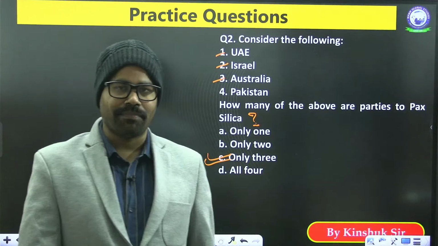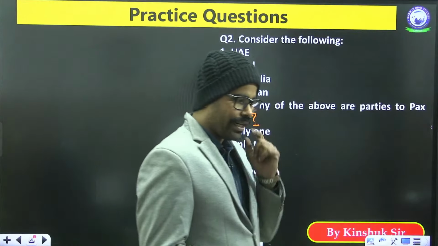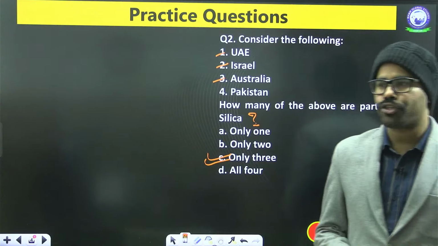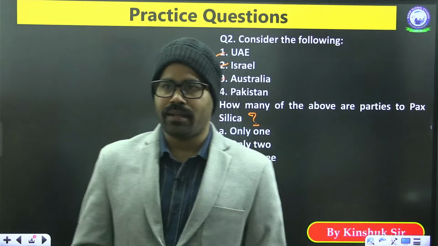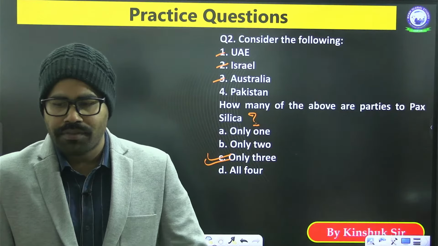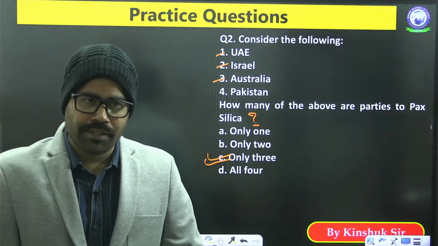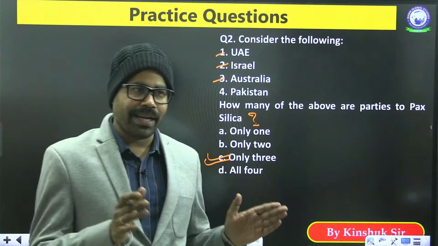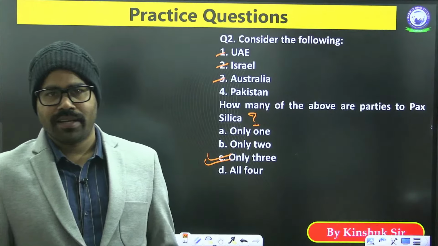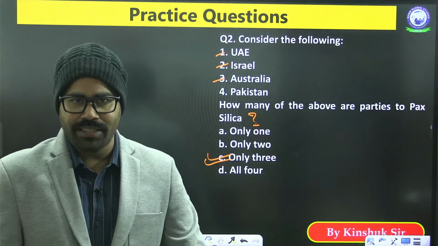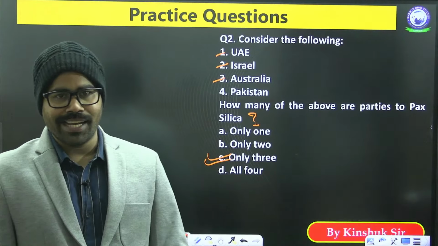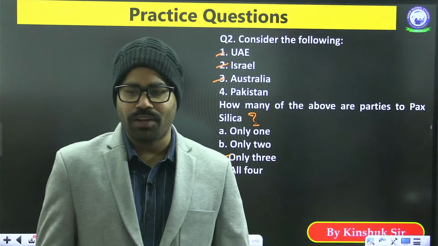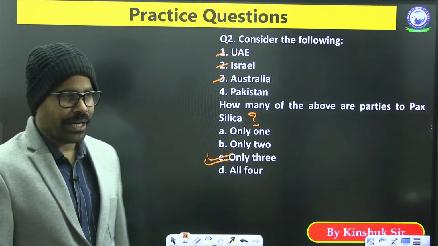Pax Silica is a multilateral initiative started by United States, and this aims to ensure that there is a resilient supply chain of semiconductor, artificial intelligence, critical minerals, etc. So for this, they have made a grouping of 9 countries. Initially, India has not been invited, but the US ambassador has been saying that in the upcoming month, there will also be an invitation to India.